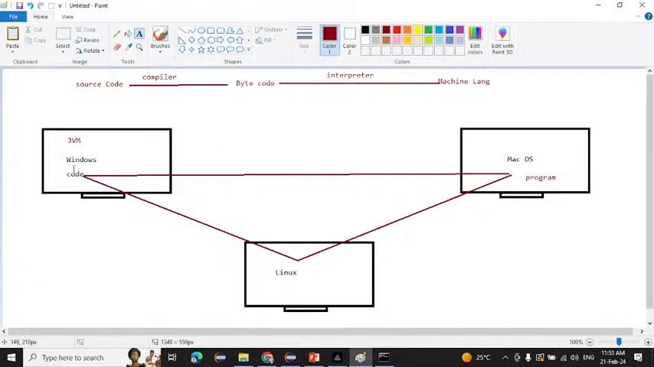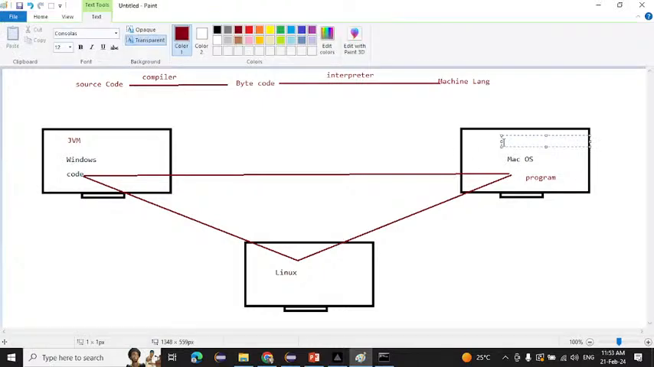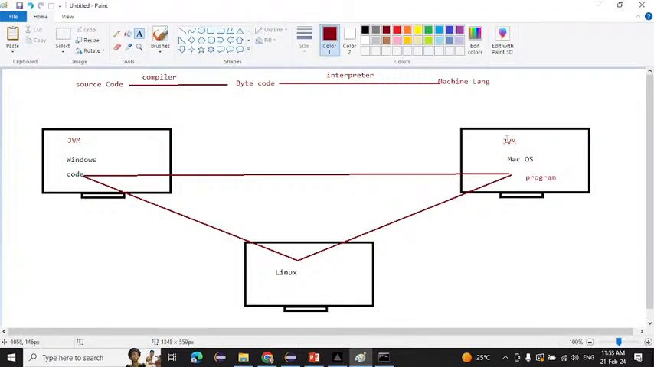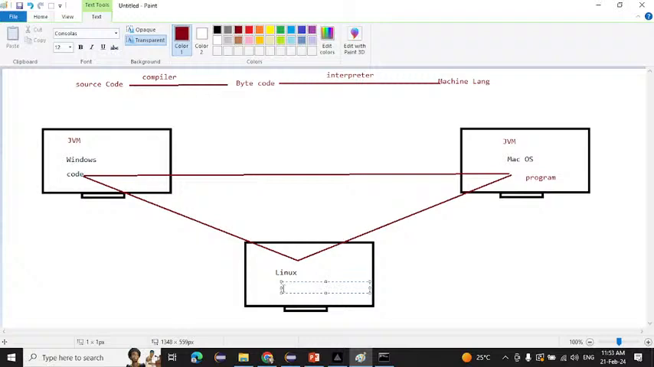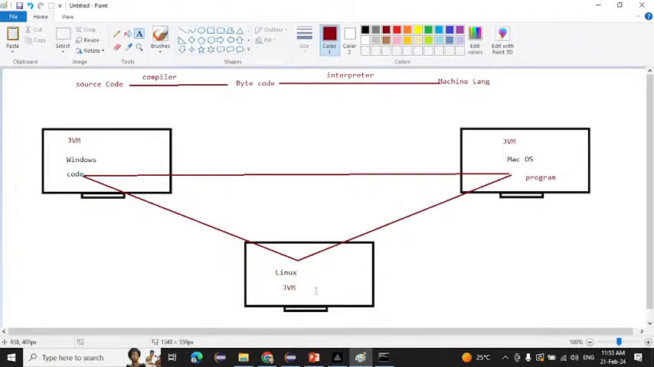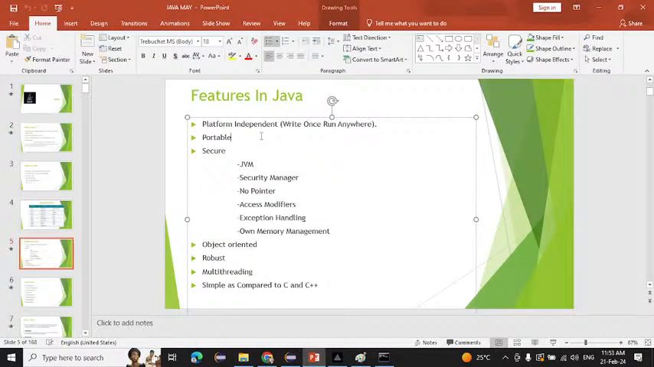So now if I write the code here and want to run it here, we can run it, but there also we want a JVM. There is one mandatory condition, that is the JVM. This system has the JVM, but this system doesn't have the JVM. If I write code here and want to run it here, will it run? No, right? Because it doesn't have any JVM. So this is what is meant by platform independent, write once and run anywhere.